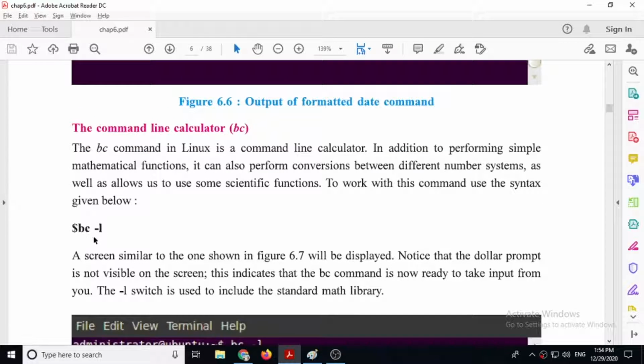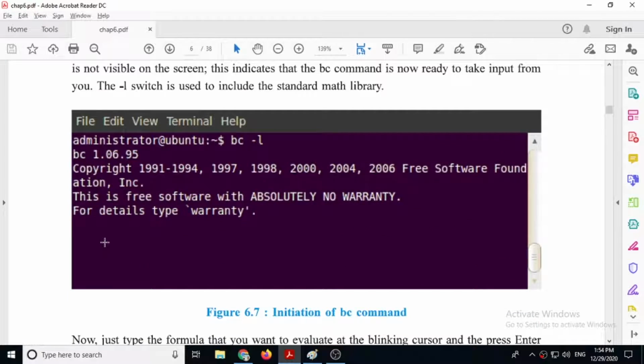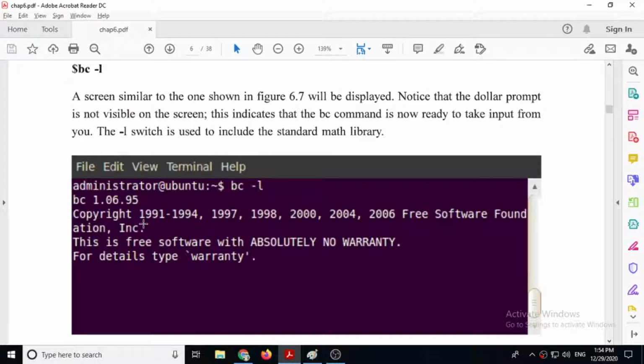Now here, BC minus L. Remember, BC is the name of the command, whereas minus L is an option. As we have already seen, an option contains a minus, meaning hyphen sign. So when you give the BC minus L command, it will show you information and it will start the math library also.